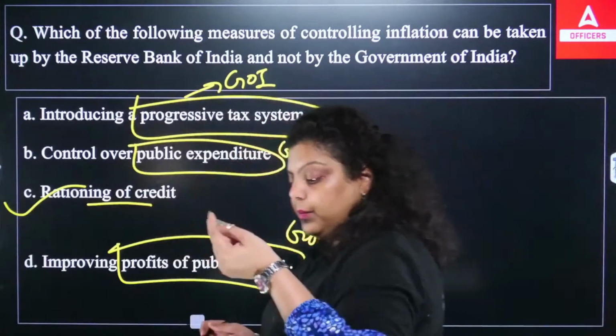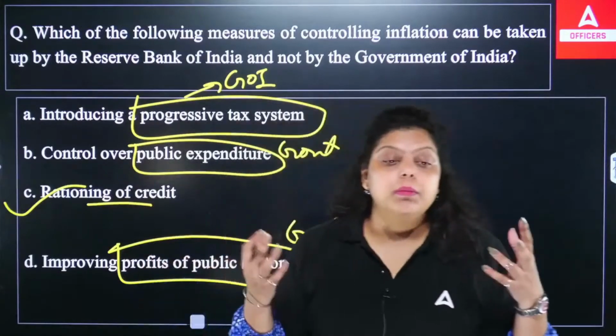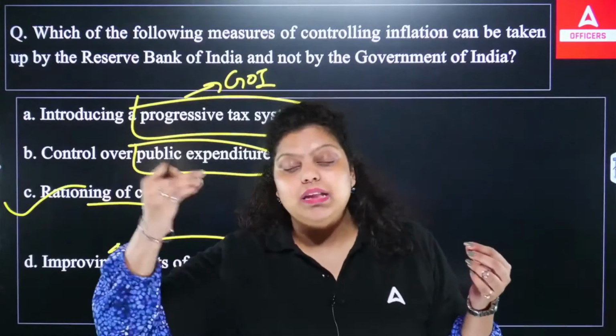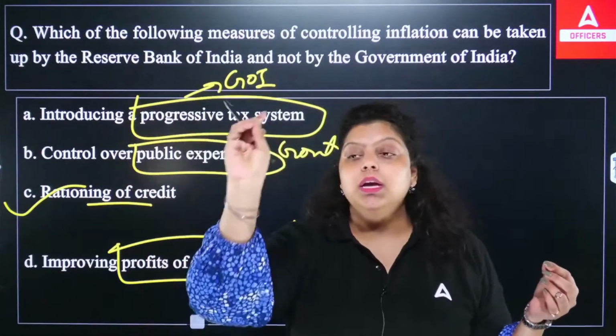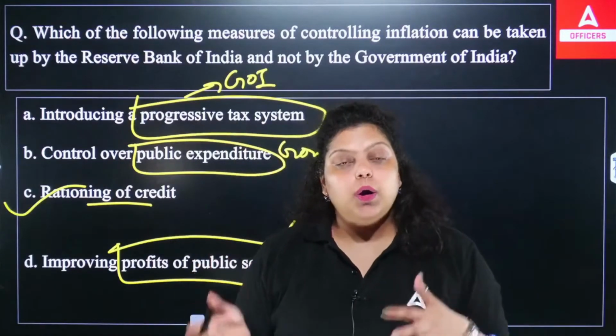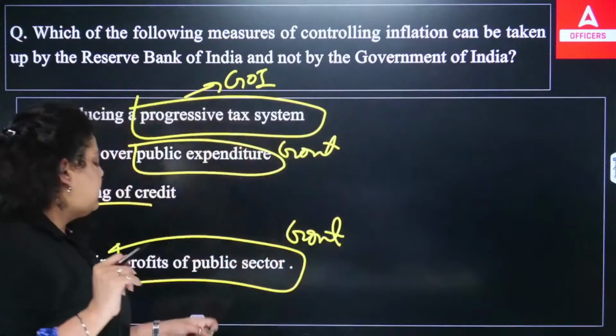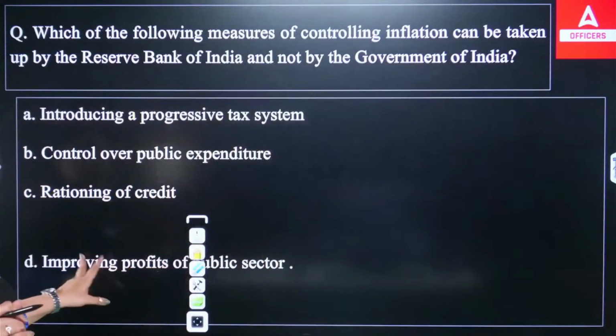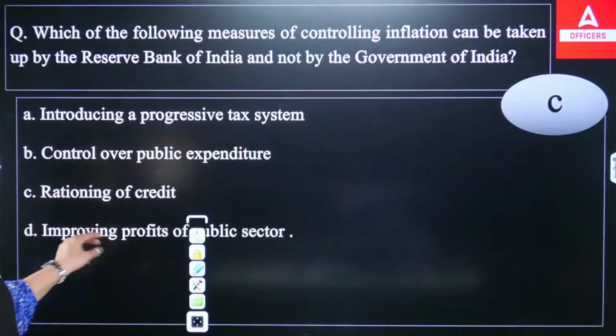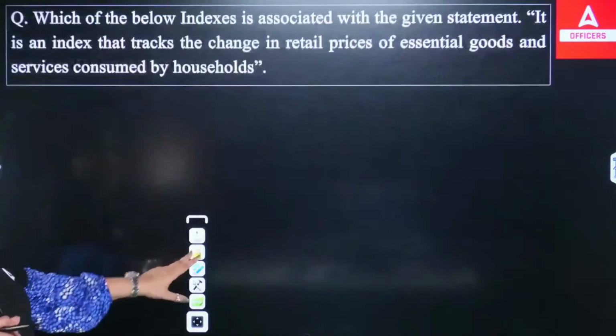What down payment you are allowed to take in case of what type of loan, and also how many installments you can make in case of a loan. All this will be done by RBI, and that is known as the rationing of credit. So the right answer will be option C. This is the measure that RBI takes.